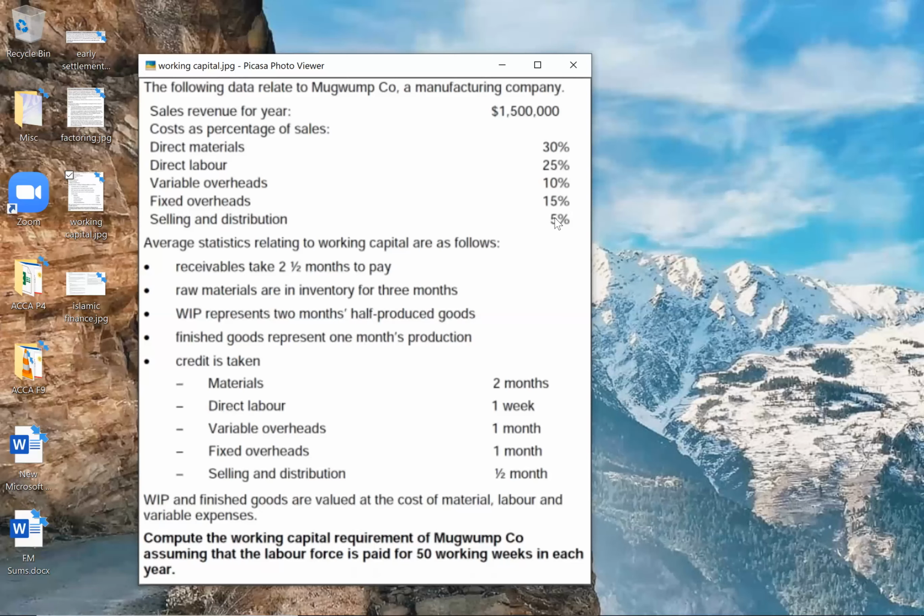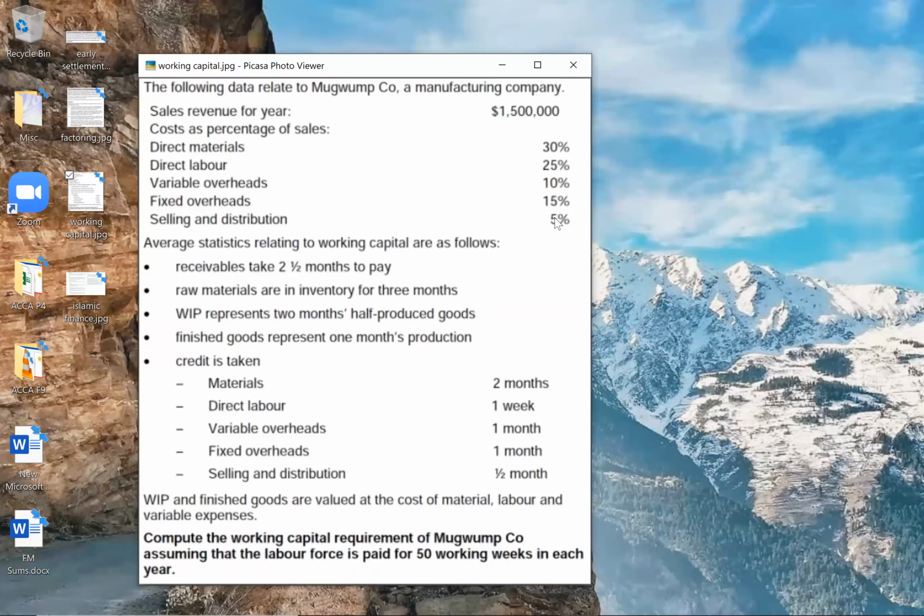Then credit is taken. Material is 2 months. Credit taken means this will be outstanding payments, liabilities. So material, we will use purchase for that, so that will be for creditors, 2 months. And then all other expenses will be outstanding expenses. So direct labor outstanding 1 week. Since it is in weeks, we'll have to see how many weeks to take; they must have given it later on. Variable overheads 1 month, fixed overhead 1 month, selling and distribution half month.